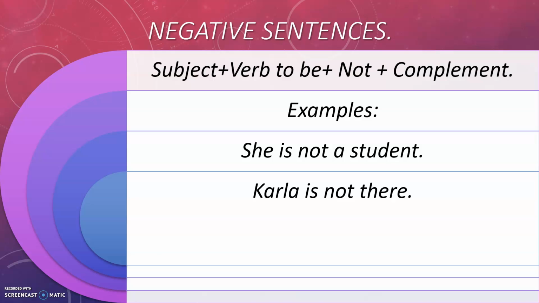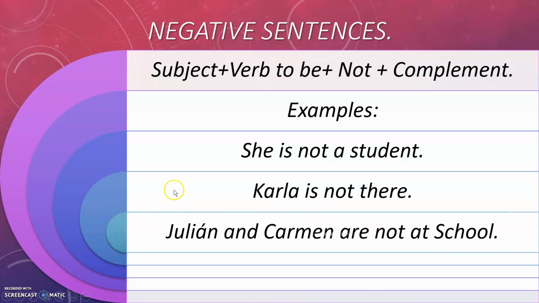So it is okay to use names as well. Totally correct, so don't worry. Okay. Or "Julian and Carmen are not at school." Okay, Julian and Carmen, two people, subjects in this case. The verb to be, are, "not" is after the verb to be, and the complement in this case would be at school.